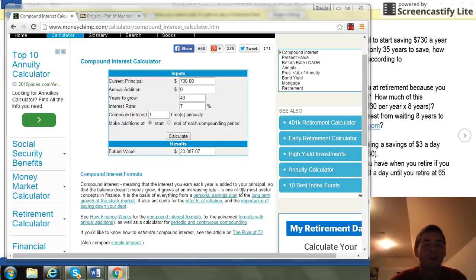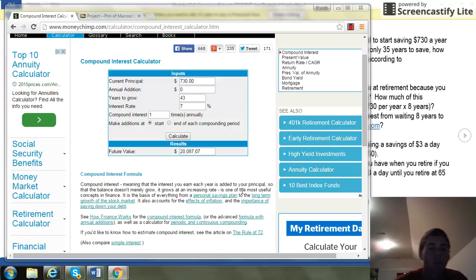When it comes to compound interest, there's a few things you want to remember. There's your principal amount, which is the amount you start off with. Your interest rate, which is the percentage of your original amount that gets taken from the original amount and then added to it at the end. The years that it's going to be invested, the amount of time you're going to be investing with it, and then your result.